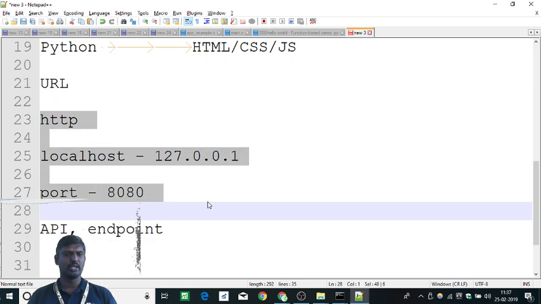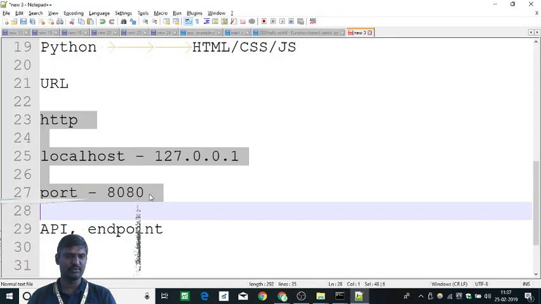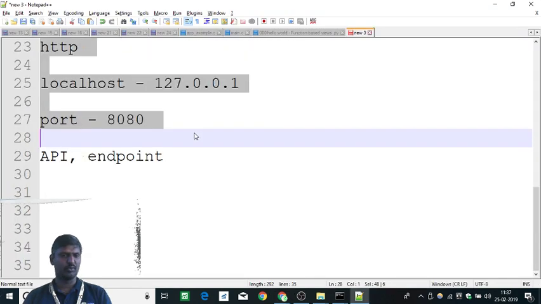It consists of HTTP. If you go here, see, it is HTTPS, and it has some slash stuff. There is no port number here because it uses a default port, which is 80. In this case it is HTTPS, so it is 443. Okay, with that, let's get into the Flask part.